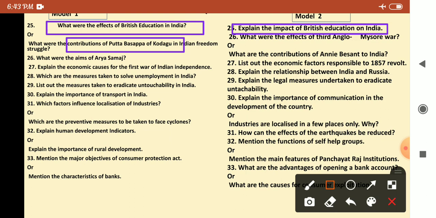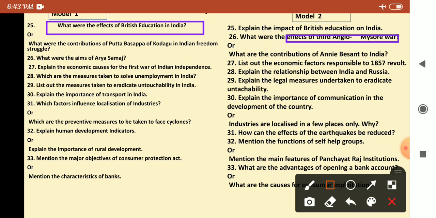Next, they have asked contributions of Puttabasappa. But here they have asked effects of the Third Anglo-Mysore War. Next, they have asked about Arya Samaj aims in the first model, but in the next model they have changed it to contributions of Annie Besant. The lesson focus is the same, but the question they have changed. Same lesson.